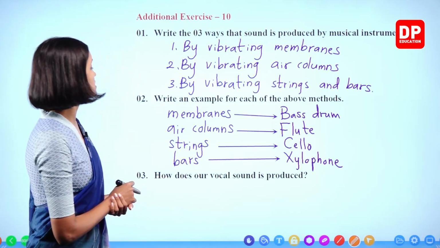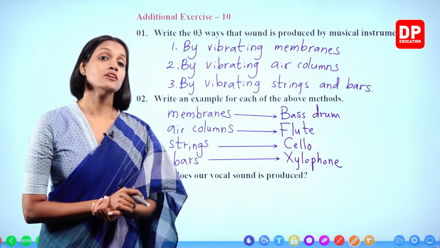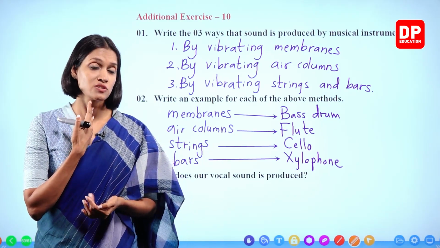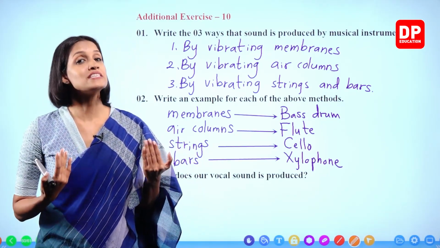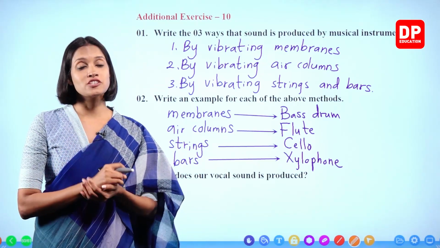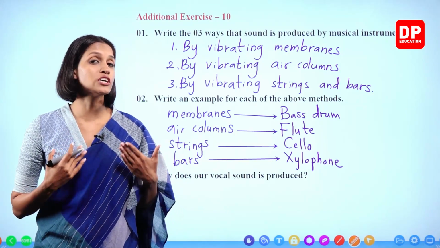And the last question. How is our vocal sound produced? Now you all know that in the throat there's this part called larynx, or when you're small you call it sound box. So there are membrane-like structures present and they are known as vocal cords.